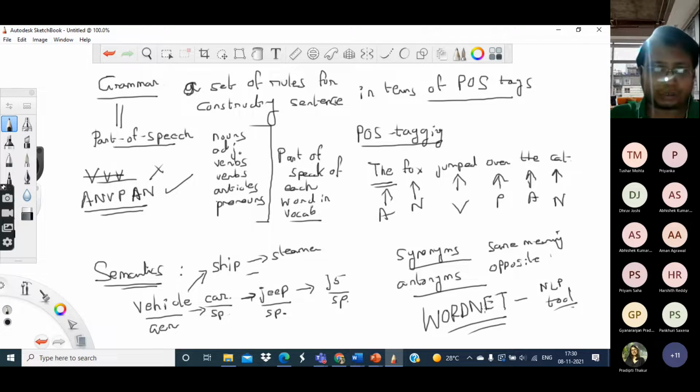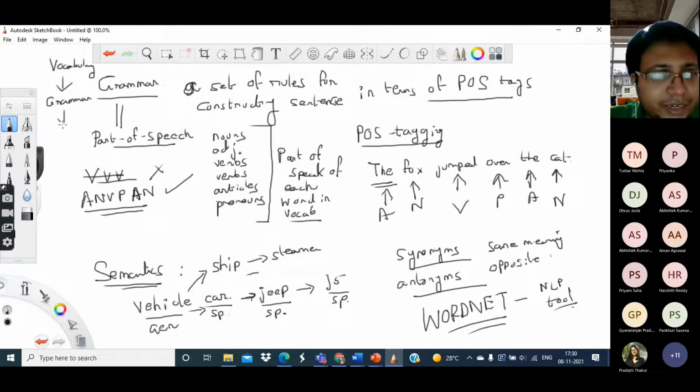Before that, just to recapitulate once again, if you consider any language, the most fundamental thing is the vocabulary, which is nothing but the set of words. The next important component of the language is the grammar, which tells us what are the valid sequences of words.